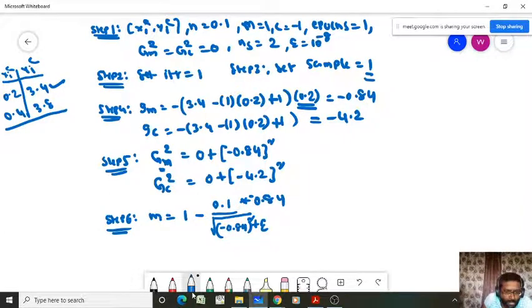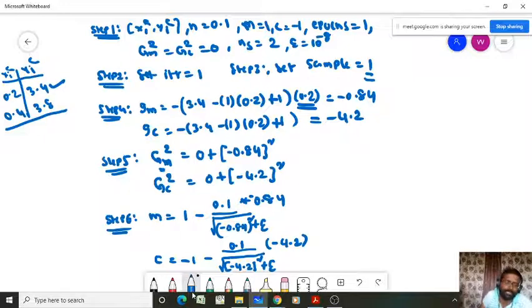Similarly, we have to update the C also. C equal to C minus 1 minus eta 0.1 divided by square root of, what is the GC square? GC2, that is the minus 4.2 whole square plus epsilon into GC, that is minus 4.2. So you have to calculate the M and C values. Once step 6 is over, now go to step 7.